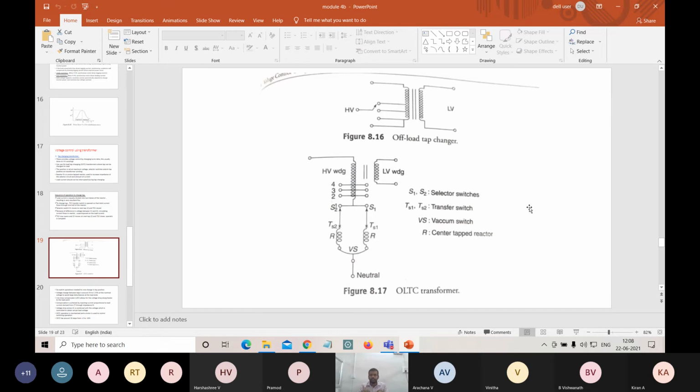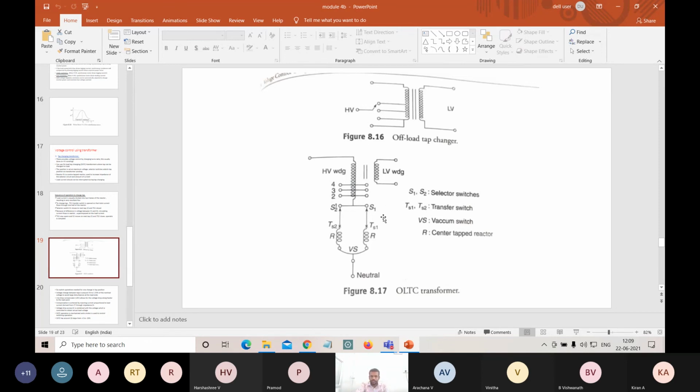So similarly here also, what happens by tapping the transformers. At position 1, position 2, position 3, position 4, we are limiting the flowing of current. If you are limiting the current, automatically that limits the voltage. If you are drawing the current, then it increases the voltage. So that's the concept. That's the tapping.